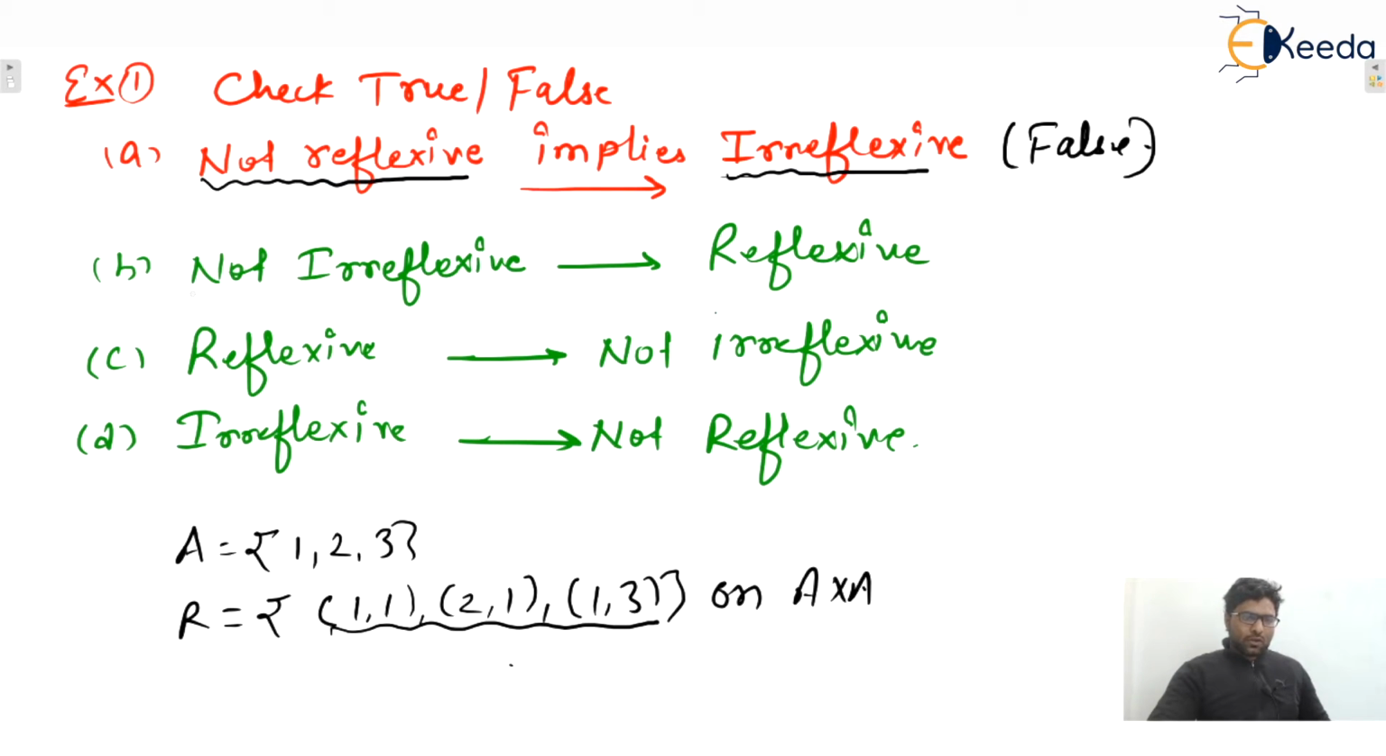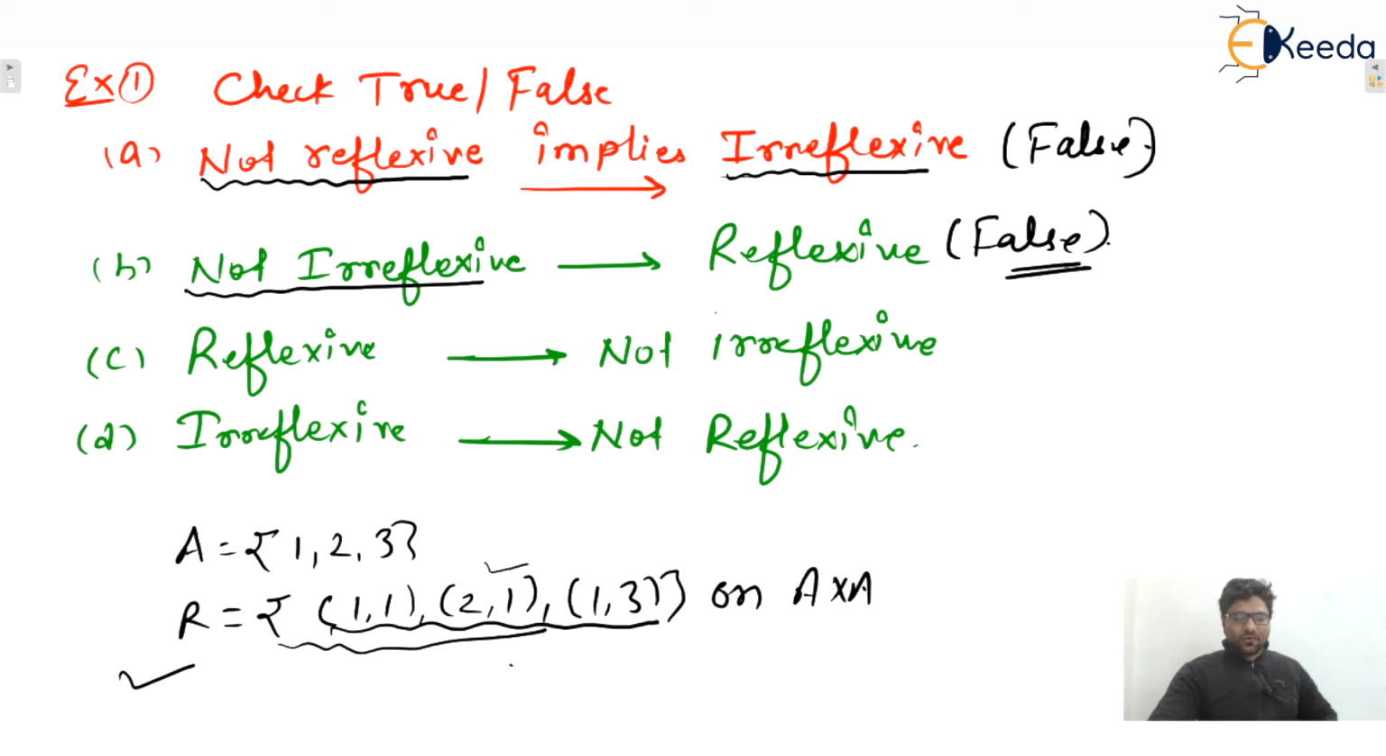Next one, not irreflexive implies reflexive. This one is also false. Why? Consider the same example in which the relation is this one. This is not irreflexive, yes or no? And this is not reflexive as well. So we can say that this statement is also false.